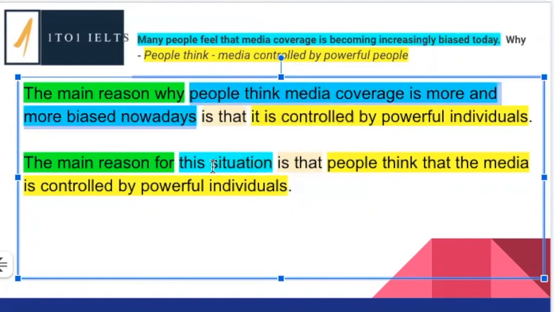Because remember, this is coming at the beginning of a paragraph. So when you start a new paragraph, it's a bit like you reset everything, or reset all the grammar, reset what you're talking about. So it's very difficult to refer to things in previous paragraphs. You can refer to things in previous sentences, but you don't really want to refer to things in previous paragraphs because the grammatical structure is a little bit too far away. So that's why I said this situation here would be considered a little bit vague. So I think this one would be slightly better.